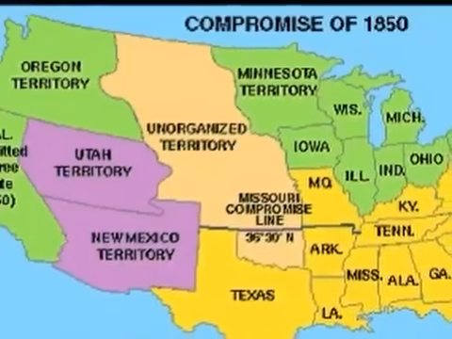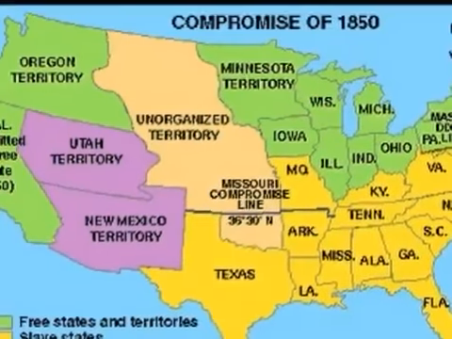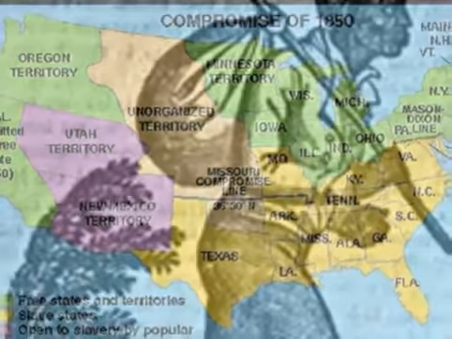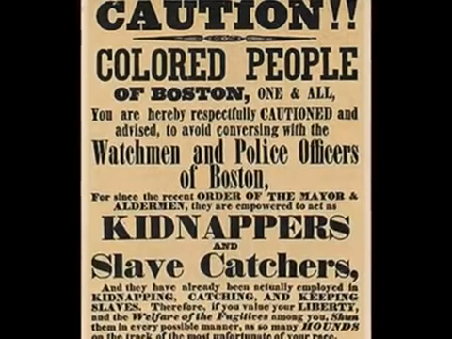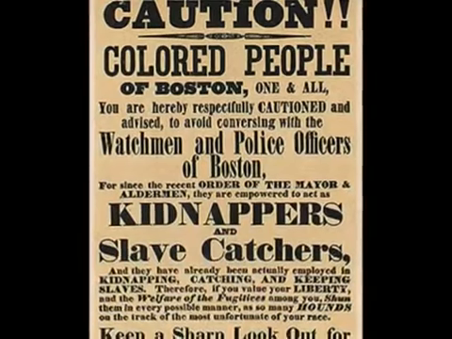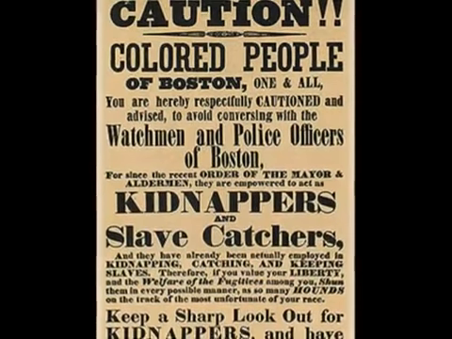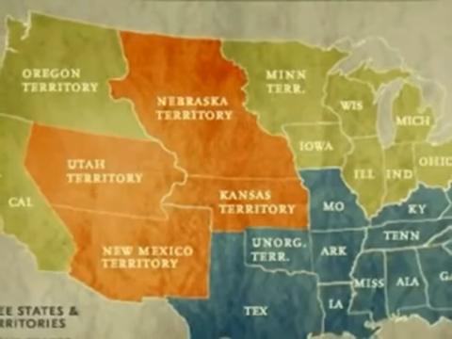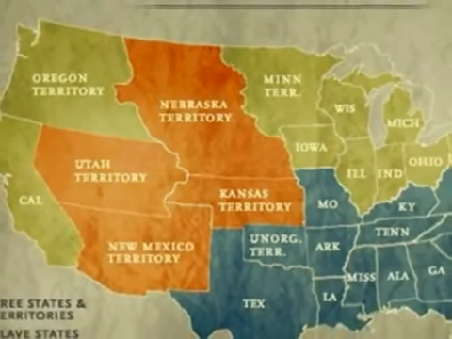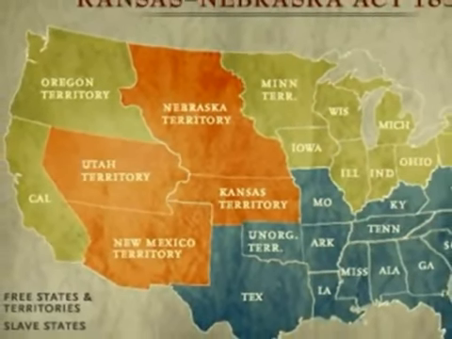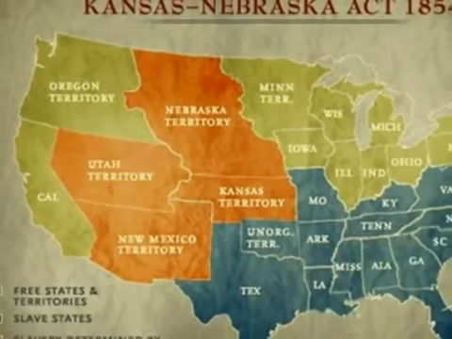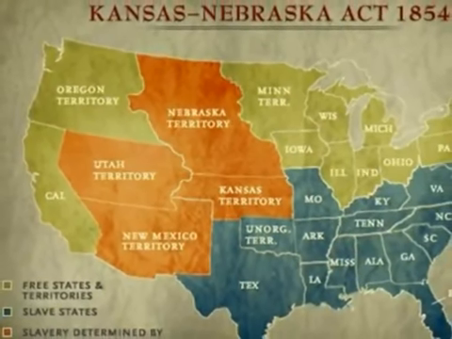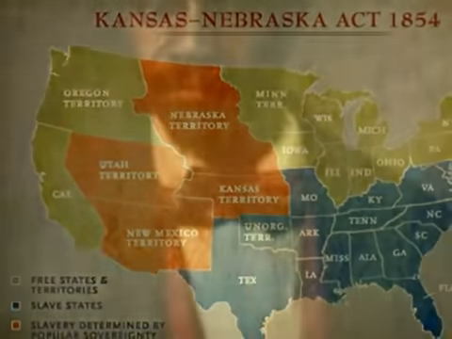Then came the Compromise of 1850, allowing territories to decide on slavery. The North had to obey the Fugitive Slave Law, a law that let California into the Union. The Fugitive Slave Law required police in free states to help capture escaped slaves. Free Americans could be caught and sold into slavery. The Kansas-Nebraska Act of 1854 allowed the Kansas and Nebraska territories to decide if they wanted slavery.